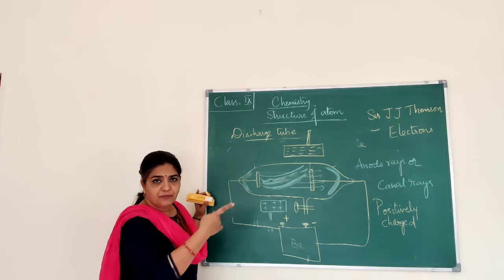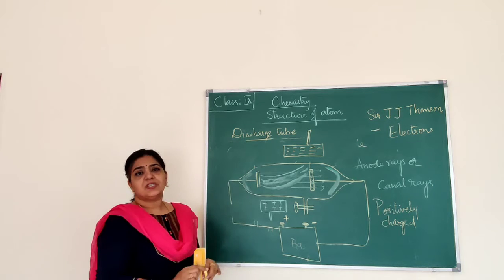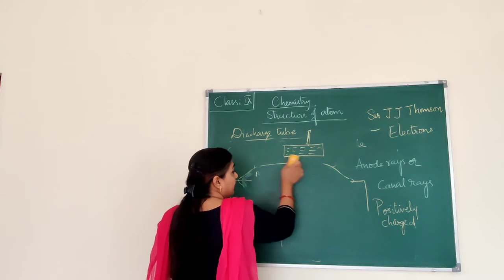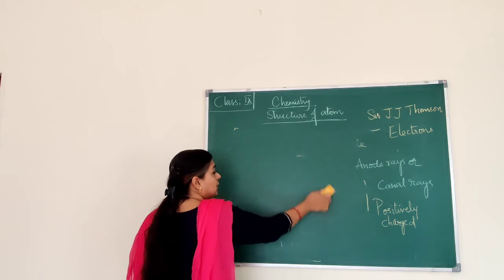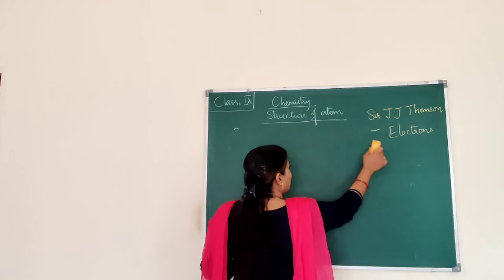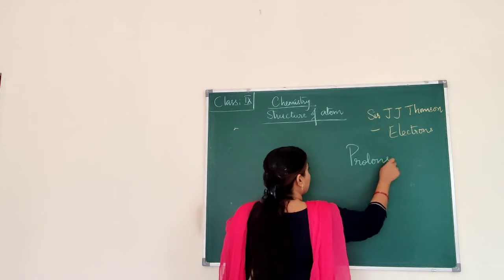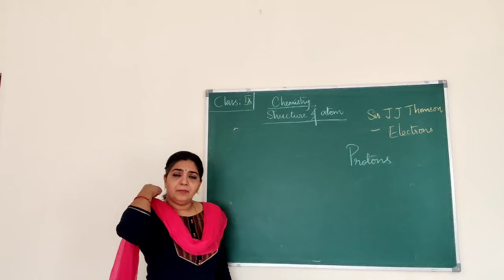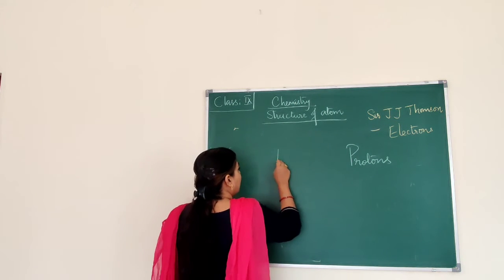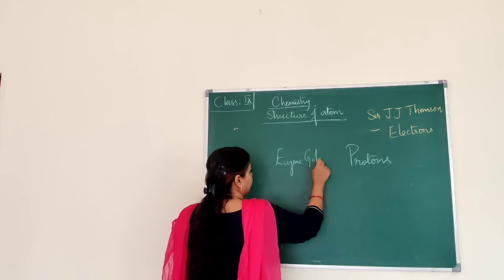Okay, so everything was done for cathode rays. Remember what we have learned in 8th standard. So these are called canal rays, and later it was discovered that they are made up of positively charged particles, and they were given the name protons. The protons are the fundamental particle of an atom, and protons were discovered by Eugene Goldstein.